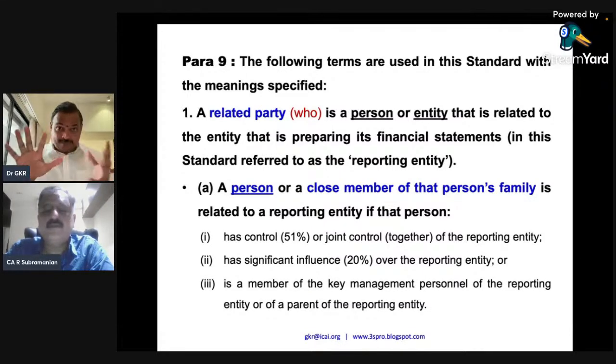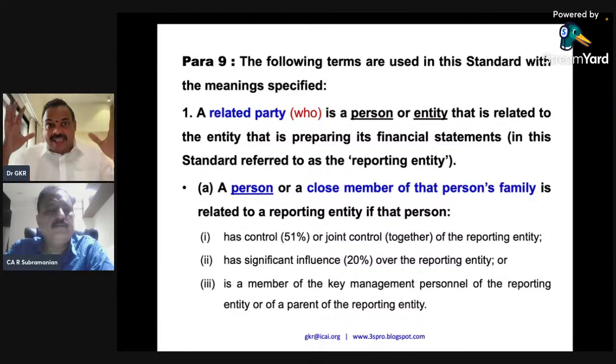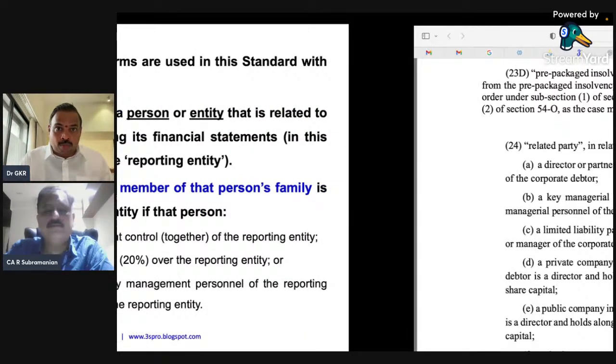In this standard, we are not bothered about recognition and measurement. We are only bothered about I and D: identification of the relationship, disclosure of the relationship. We never measure it. The transaction is already done. We are only going to collate the transaction. I repeat, collate the transaction. So over to Subramaniam ji.